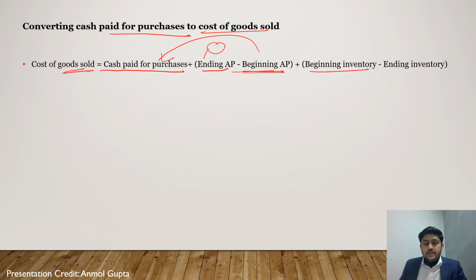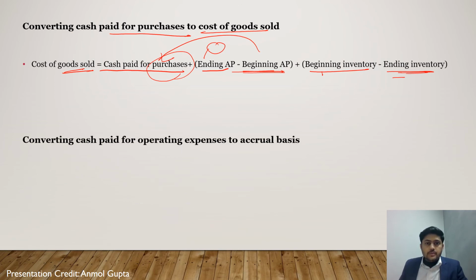Then beginning inventory you have to add back, because we consider the beginning inventory is sold during the year, so we'll add it to cost of goods sold. And then ending inventory is deducted because it is included in purchases but it is not used in this year. It will be included in the COGS of next year, so it will be deducted.